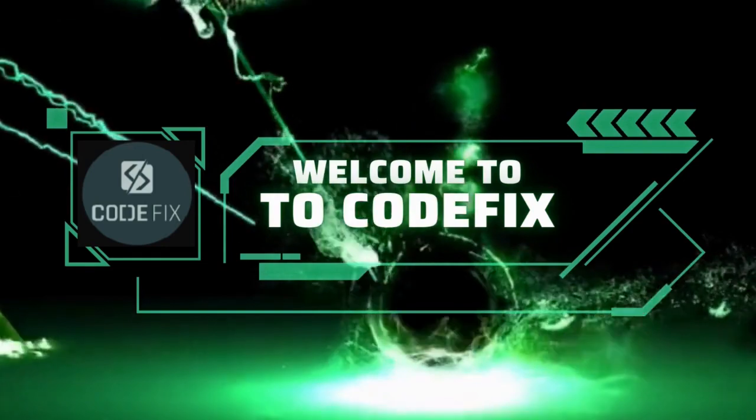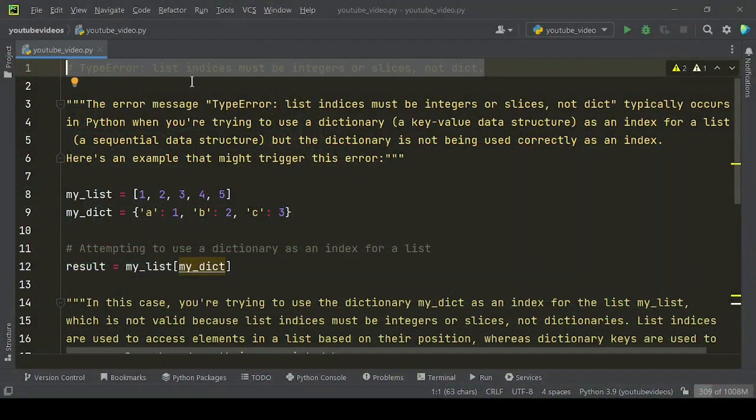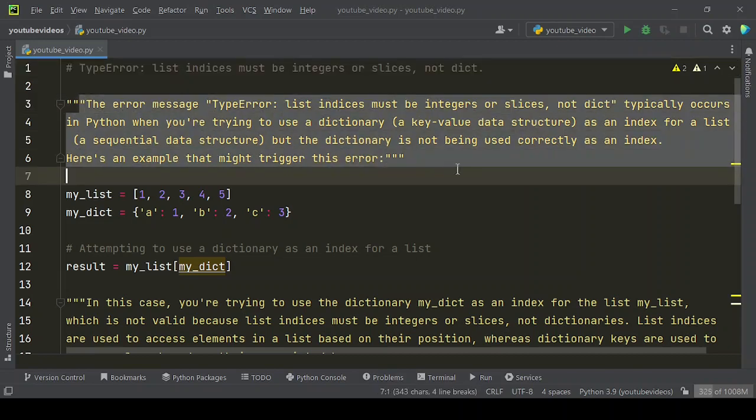In this video we have shared how to fix the TypeError: list indices must be integers or slices, not dict. The error message, TypeError: list indices must be integers or slices, not dict, typically occurs in Python when you're trying to use a dictionary, a key-value data structure, as an index for a list, a sequential data structure, but the dictionary is not being used correctly as an index.